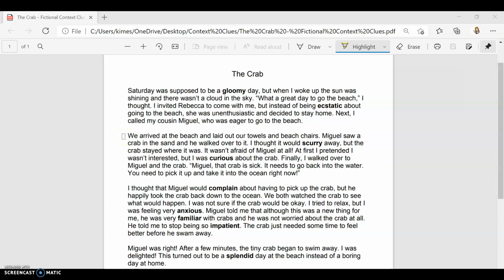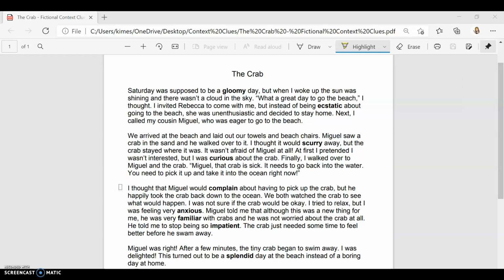We arrived at the beach and laid out our towels and beach chairs. Miguel saw a crab in the sand and he walked over to it. I thought it would scurry away, but the crab stayed where it was. It wasn't afraid of Miguel at all. At first, I pretended I wasn't interested, but I was curious about the crab. Finally, I walked over to Miguel and the crab. Miguel, that crab is sick. It needs to go back to the water. We need to pick it up and take it into the ocean right now.